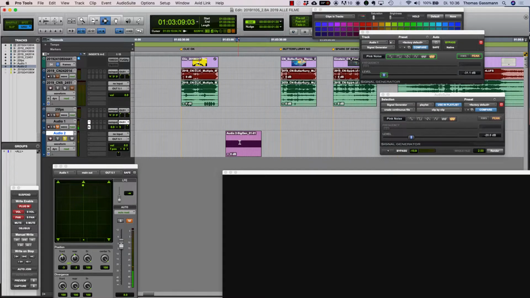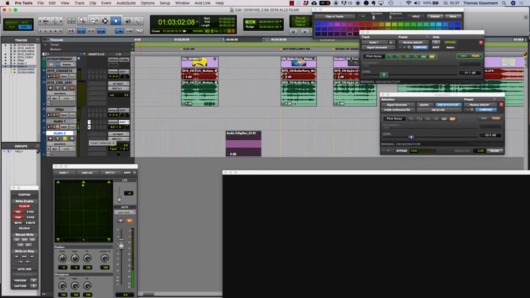So that's my pink noise, and what I can do now is shape this pink noise into a swoosh, or into a wind, or into an ocean wave. Whatever has a lot of noise content can be created using pink noise from the signal generator.